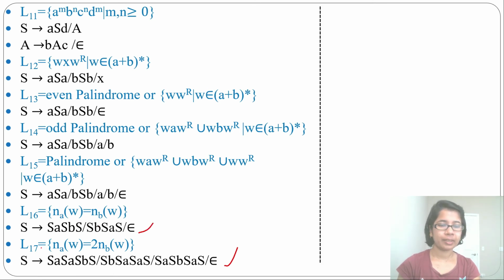I discussed 17 context-free grammars. All are on A and B with n greater than or equal to 0. You can modify them if n should be greater than or equal to 1. I think this is enough for context-free grammar.